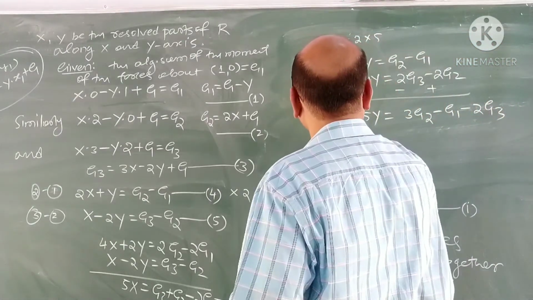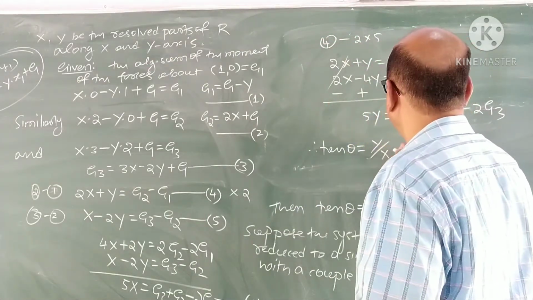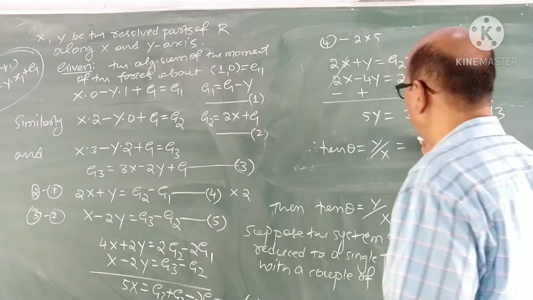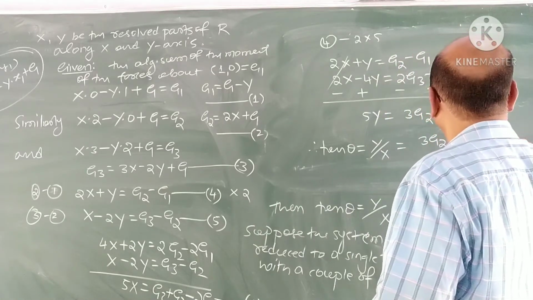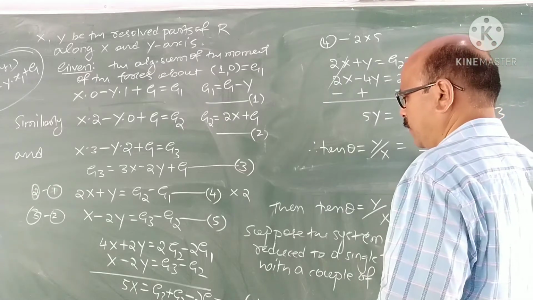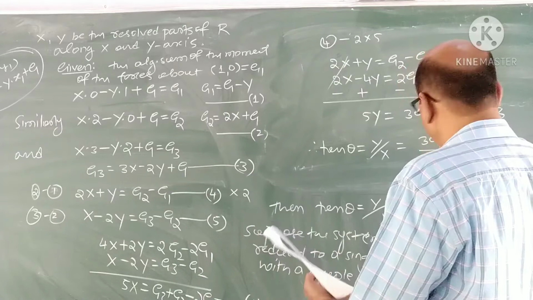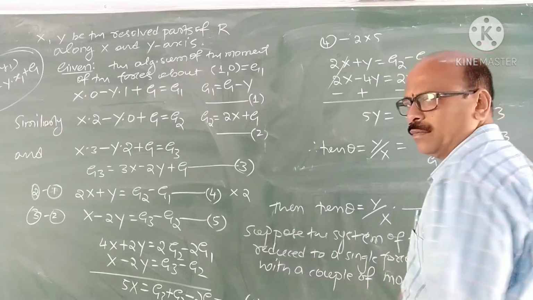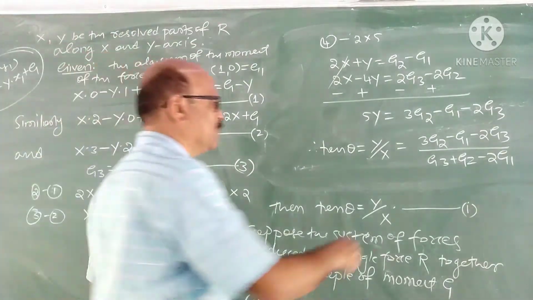Therefore tan theta is y by x, it is equal to 3g2 minus g1 minus 2g3 upon g3 plus g2 minus 2g1. So tan theta is given by this.